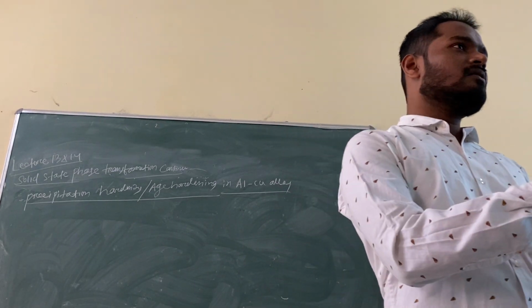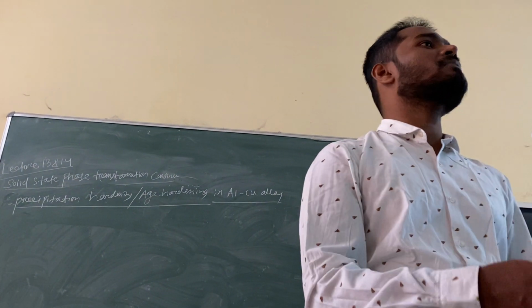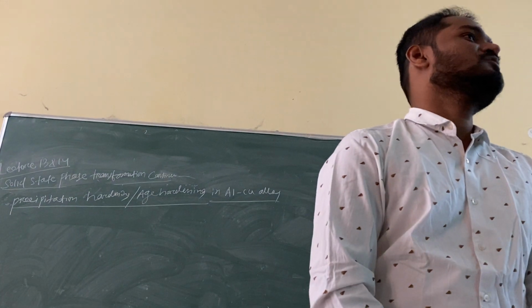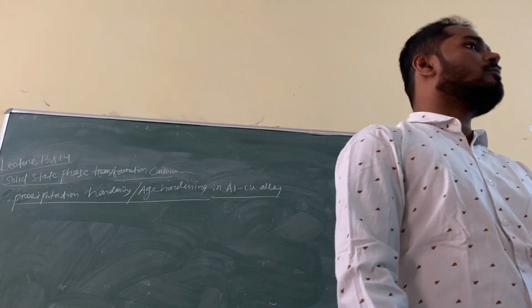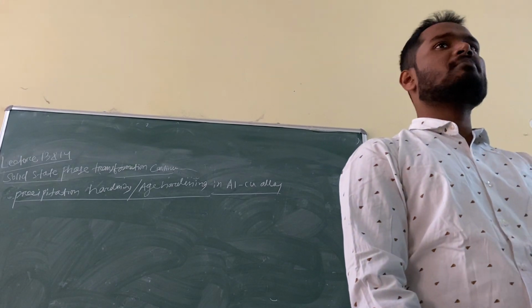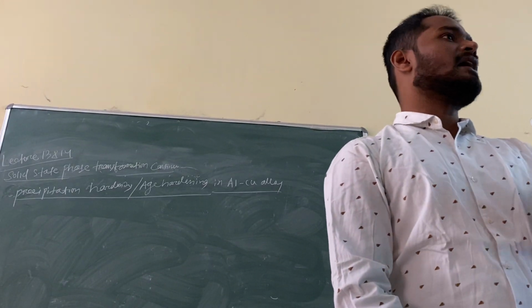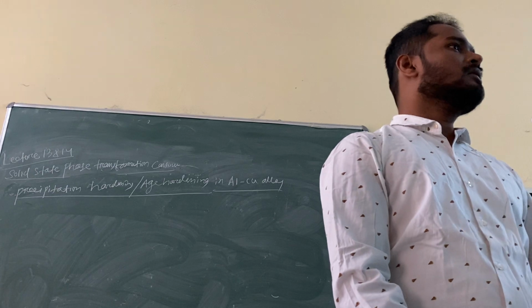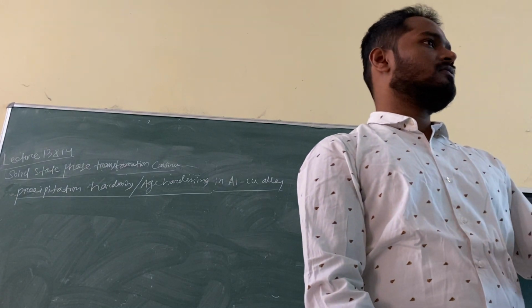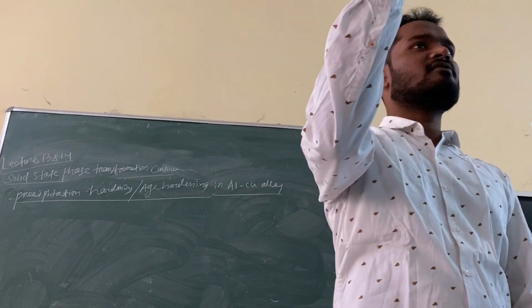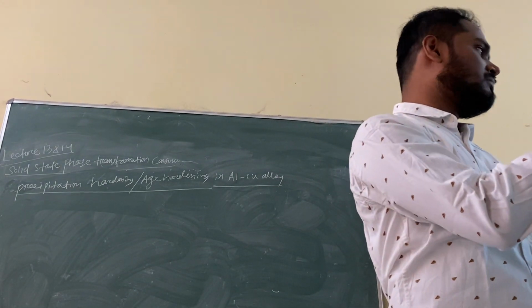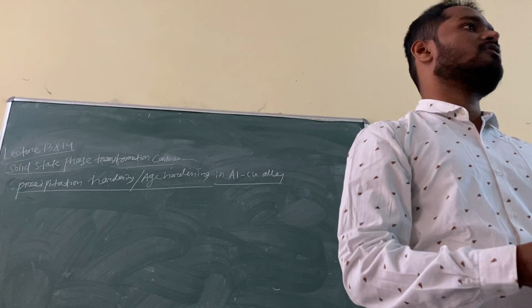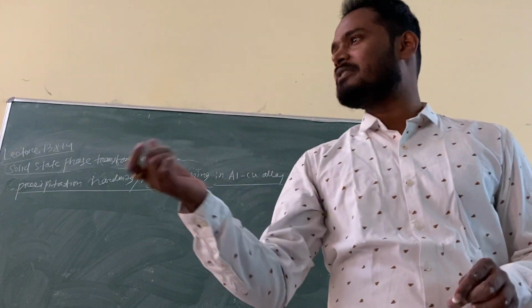It may be a carbide, maybe a nitride, maybe a carbonitride, or maybe an intermetallic compound. You understand my point? If carbon is there, maybe it forms carbide. If nitrogen is there, it may form nitride. But if carbon and nitrogen both are there, it may form carbonitride. But suppose carbon and nitrogen are not there, and there is a certain alloying element which will react with the primary metal. It will form an intermetallic phase. And an intermetallic phase is nothing but a precipitate.